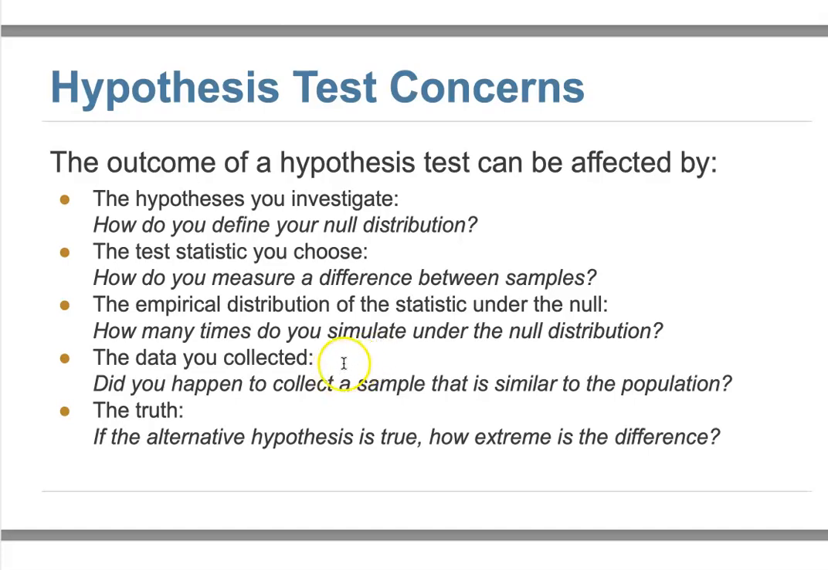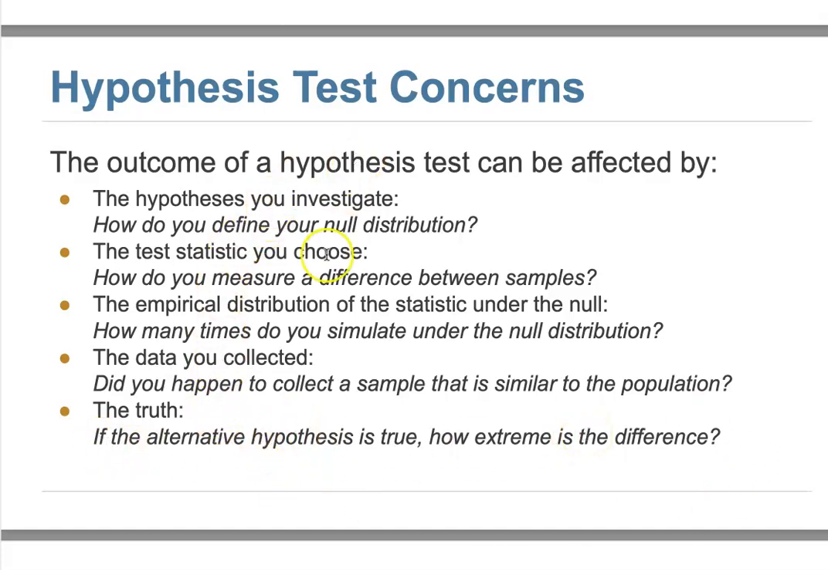Of course, your observed data is the sample you collect, so we really need to make sure our sample is really similar to our population. That's why we call it a random sample. Then, if the alternative hypothesis is true, how extreme the difference is matters. This one is what I want to show you.